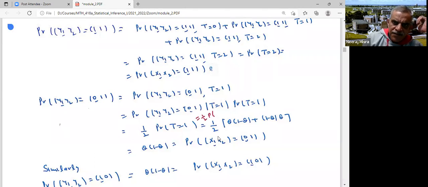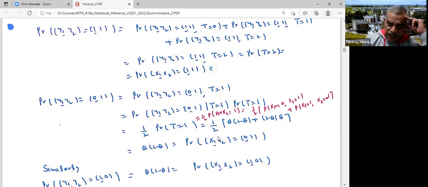This is half times probability X1 plus X2 equals 1. That means probability X1 is 0 and X2 is 1, or X1 is 1 and X2 is 0. But they are independent.